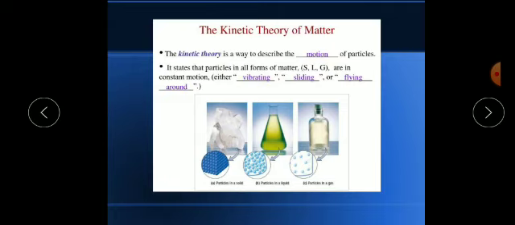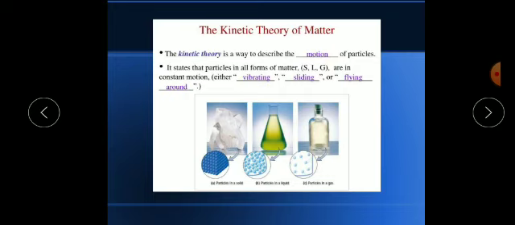What is the kinetic molecular theory of matter? What is the kinetic theory of matter? Now what is kinetic? Kinetic is a Greek word which means to move. As you know, molecules show movement, they show random movement. You have learned this in physics also.